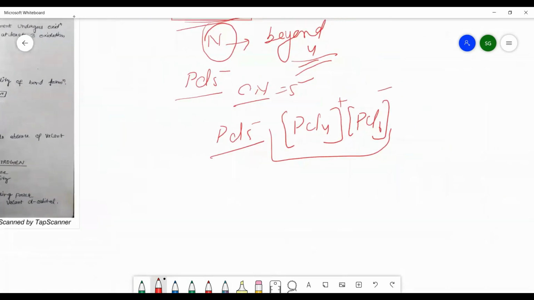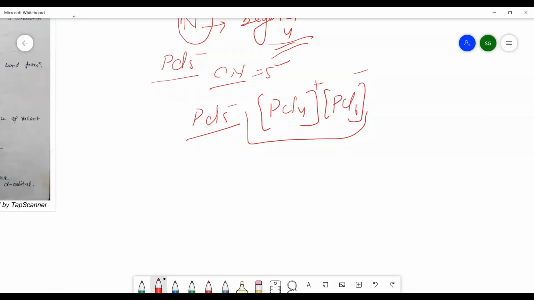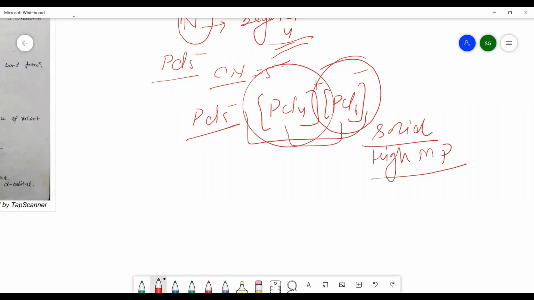Among the halides of the members of the nitrogen family, which can exist in this form? That will be PCl5. Because of that reason, it is solid in nature, and it also has a very high melting point because it exists as a cation and anion with strong electrostatic force of attraction among them. Now you can see here the coordination number is 4 and here the coordination number is 6.